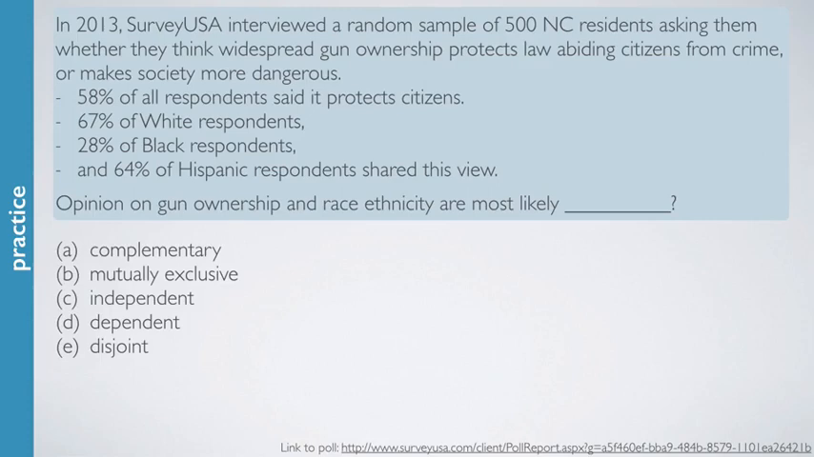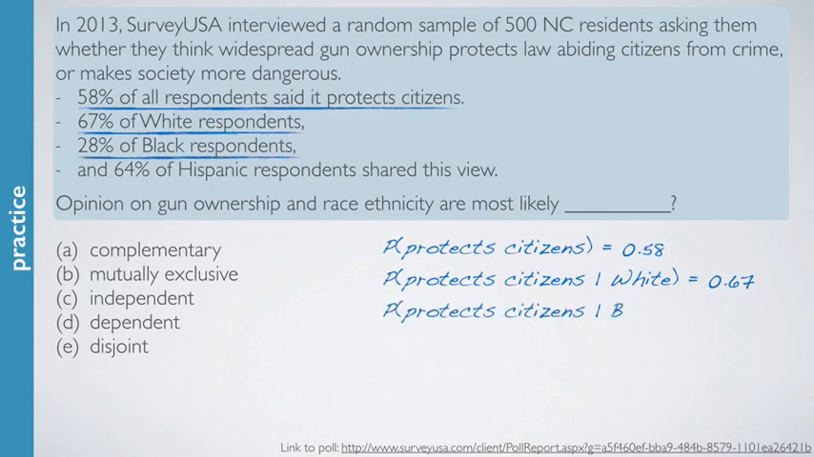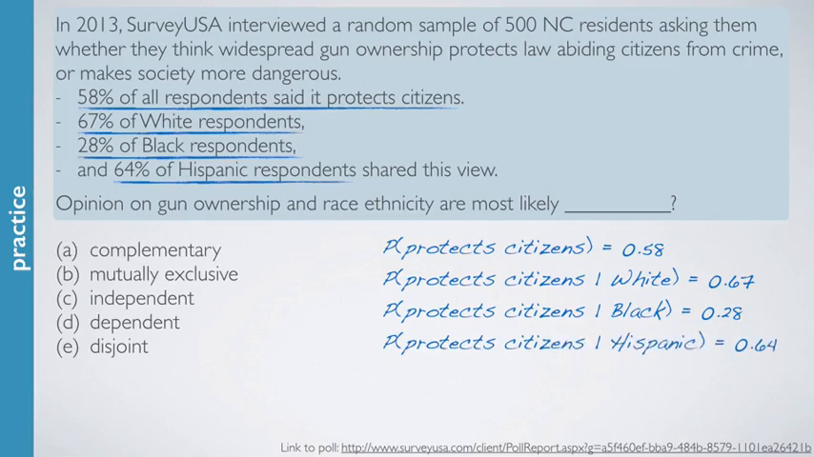Let's take a look at what we're given. We're given that the probability that a randomly chosen resident believes that guns protect citizens is 0.58. We also know that if the resident is white, then this probability is 0.67. Once again, we use this vertical line notation to say the probability that somebody believes that guns protect citizens given that they're white, and that probability is 0.67. If they're black, the probability is 0.28. And lastly, if the resident is Hispanic, the probability that they believe that guns protect citizens is 0.64.